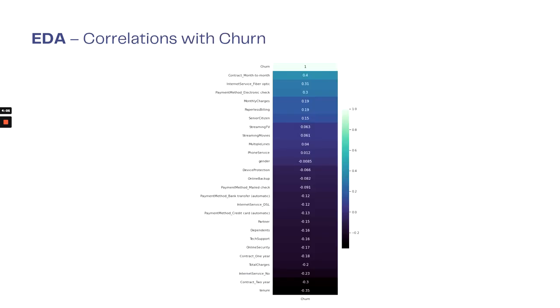And then here, this is the heat map for the correlations with churn. We can see that there are strong negatives and also strong positives. Negatives include tenure, contract two year, internet service no, total charges. While for positives, we have contract month-to-month, fiber optic, electronic check, and monthly charges. These are some of the top features, the strong features that we can use in our predictive modeling.